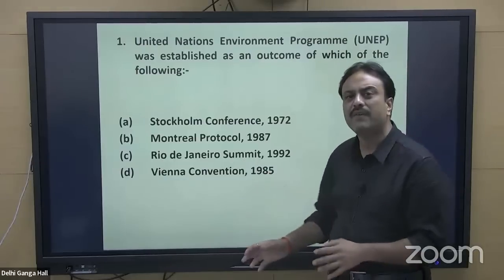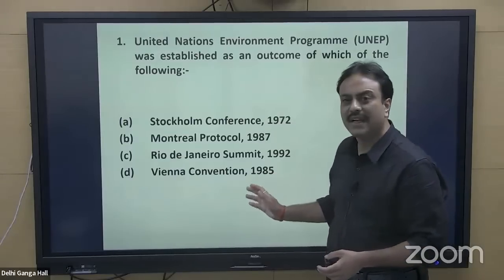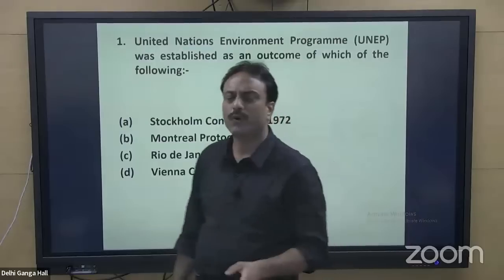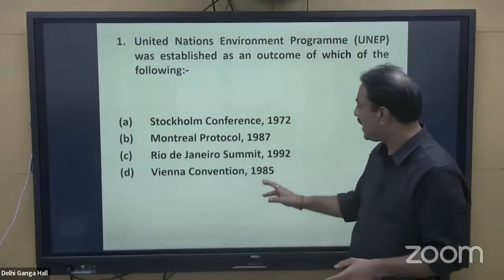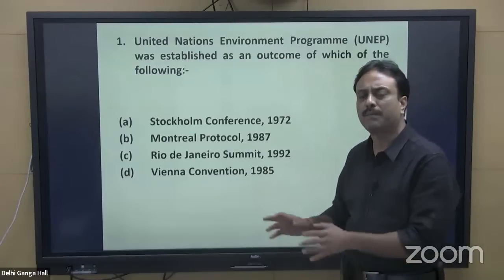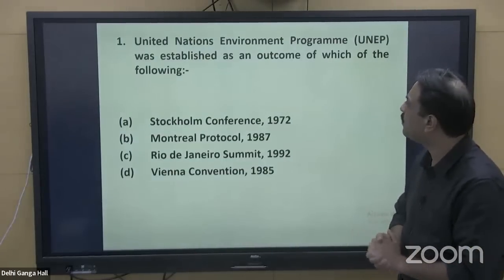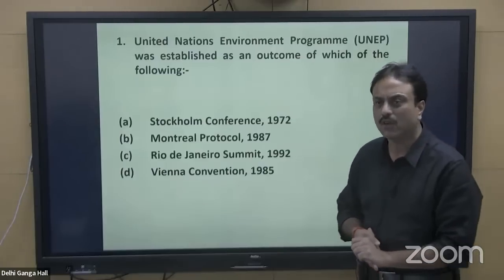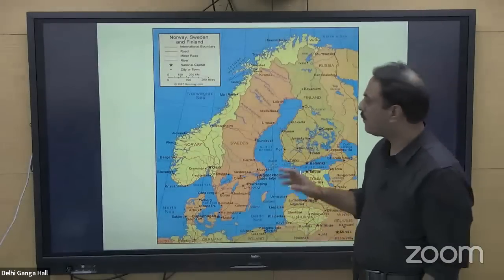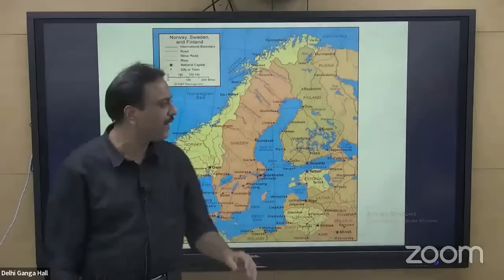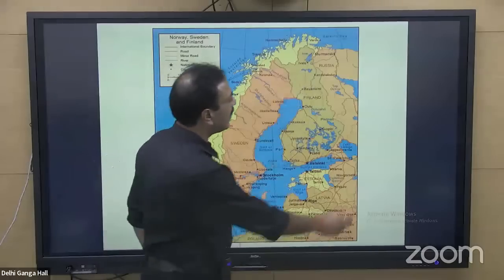Vienna Convention 1985 is again a very common convention, which was also for ozone layer protection. However, Vienna is known for a number of treaties. Vienna has been a center for discussion on various topics, but the 1985 convention was practically for this very purpose. The question demands: the United Nations Environment Program was established as an outcome of which of the following? Stockholm Conference. Option A shall be the right answer. Looking at a map of this region, Norway, Sweden, and Finland: why is it important? The Russia-Ukraine crisis is going on. Finland is the country over here. Have a look.